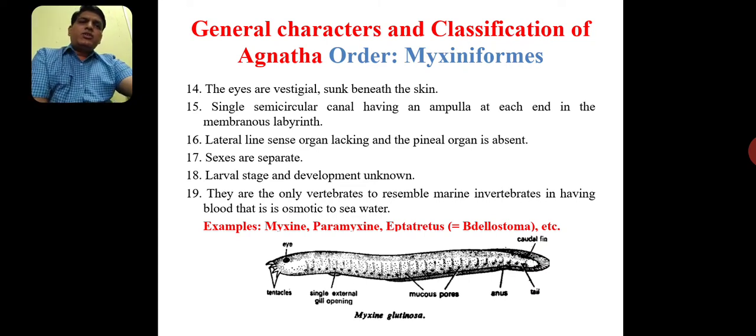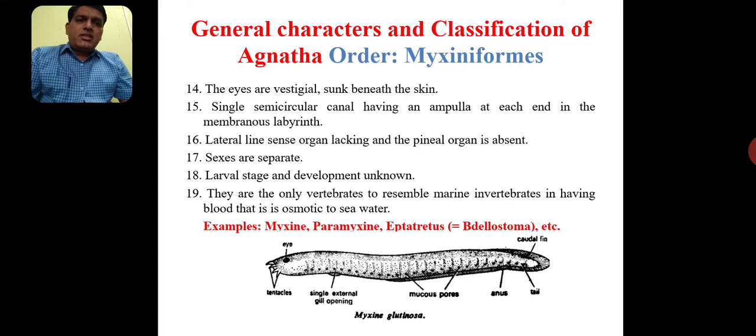Single semicircular canal having an ampulla at each end in the membranous labyrinth. As we already mentioned, in petromyzons there are two semicircular canals in the membranous labyrinth. In myxins, we have a single semicircular canal which plays a significant role in balancing the body. In addition to that, lateral line sense organs are lacking and the pineal organ is absent.